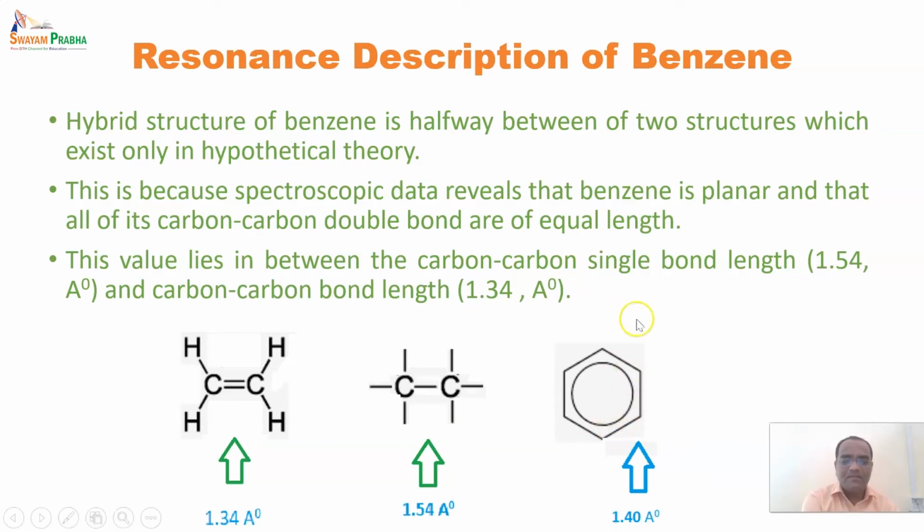But when we write such a hybrid, it indicates that all the pi electrons are delocalized, meaning they are circulating, and that is why the carbon-carbon bond length is similar for each carbon.